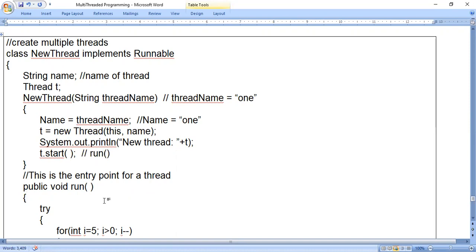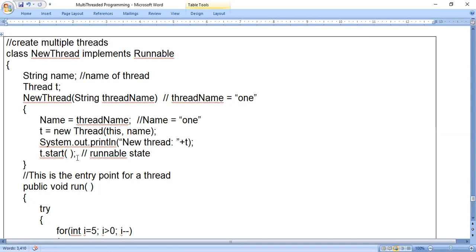Now, how we have to understand is that immediately when t dot start is executed, the run method will not execute. First it will move all threads to the runnable state. Runnable state means ready to run, not actually running. The best example is a running race: all the players are ready to run, but they have not started running. Like that we can understand. At the crease, they are ready to run.